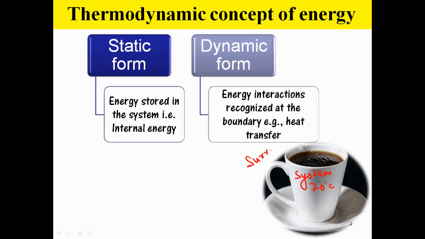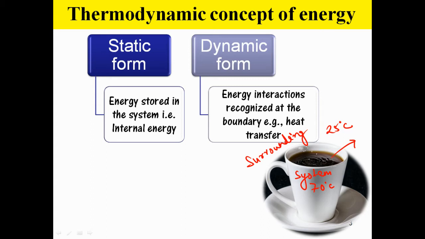If the surrounding is at a temperature of, suppose, 25 degrees Celsius, this coffee will definitely transfer some heat to the surrounding. So the heat transfer is taking place at the boundary. It is a dynamic form of the energy. I hope the difference between the static and dynamic form is clear.